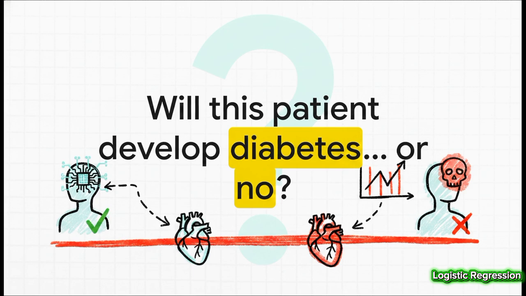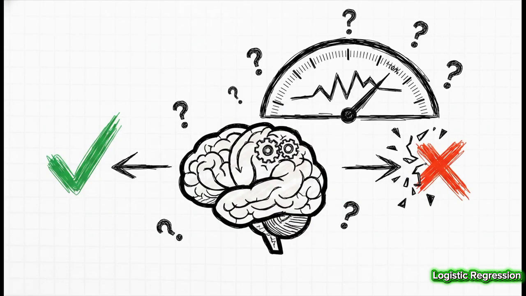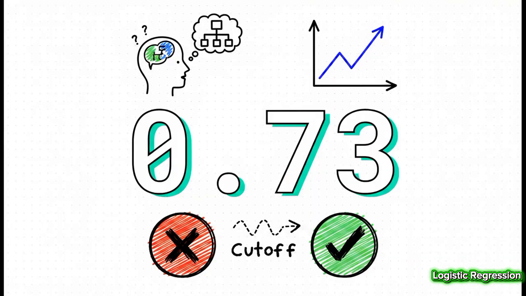And here the stakes are about as high as they get. This is the yes or no question that we're really going to focus on, where the line an algorithm draws can literally be a matter of life and death. But here's the twist. It's a big one. These incredibly powerful machine learning models that answer our questions, they don't actually spit out a simple yes or no. What they give us is something much fuzzier, a probability. So, the model does its thing, it crunches the data, and it spits out a number, something like this, 0.73.